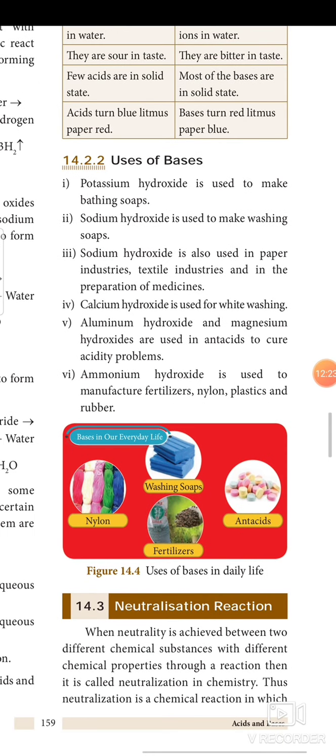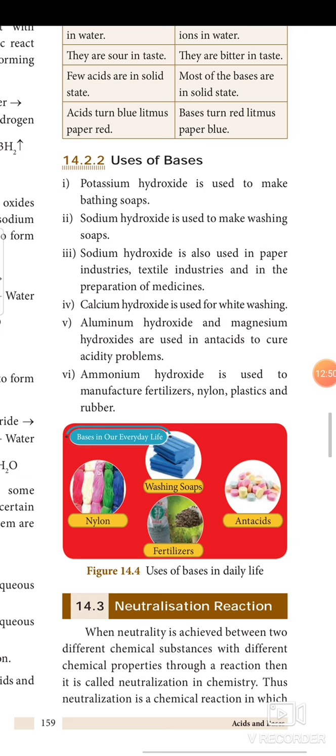What are the uses of bases? Potassium hydroxide is used in making bathing soaps. Sodium hydroxide is used to make washing soaps. Sodium hydroxide is also used in paper industry, textile industry and in the preparation of medicines. Calcium hydroxide is used for whitewashing, and aluminum hydroxide and magnesium hydroxide are used in antacids and to cure